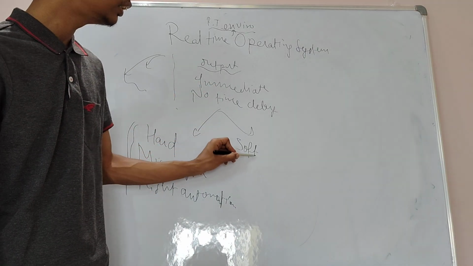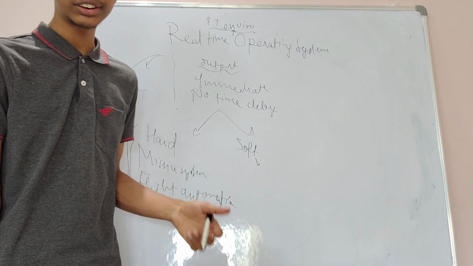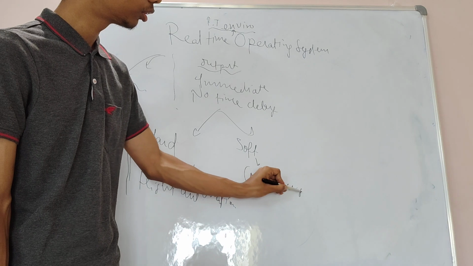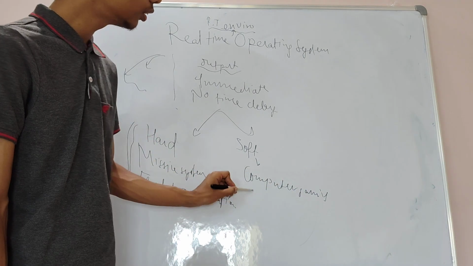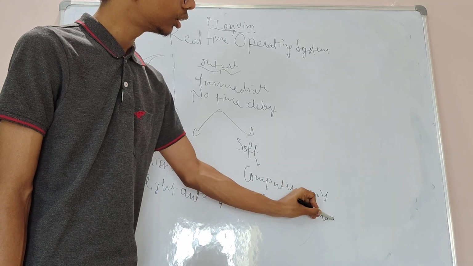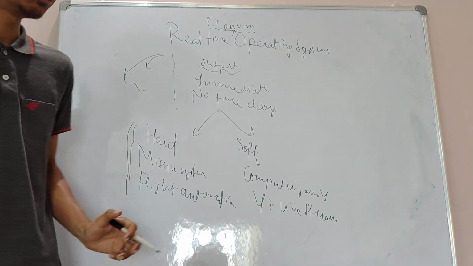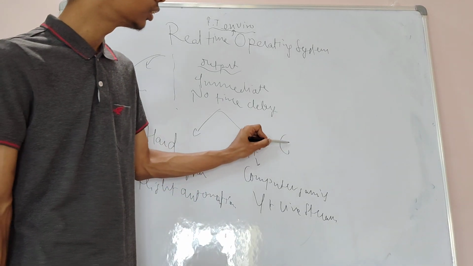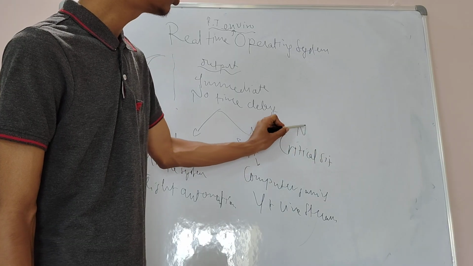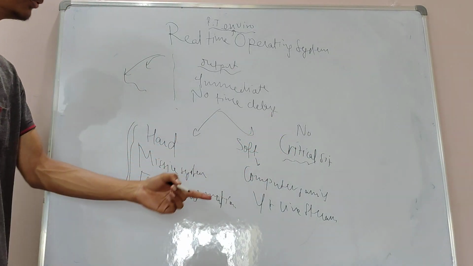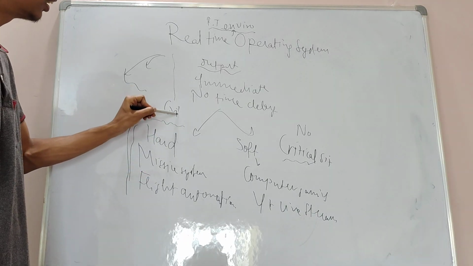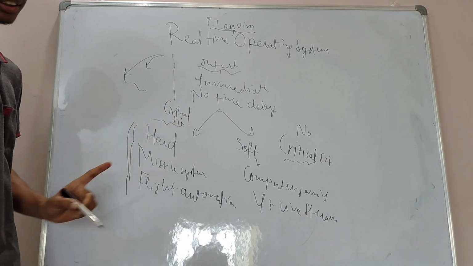While in soft, a little time delay can be entertained. For example, in computer gaming or in a YouTube live stream, we can afford a little time delay, in which no critical situation might occur. There is no critical situation that can occur in computer gaming, but in the hard case, even a little time delay can cause a critical situation.